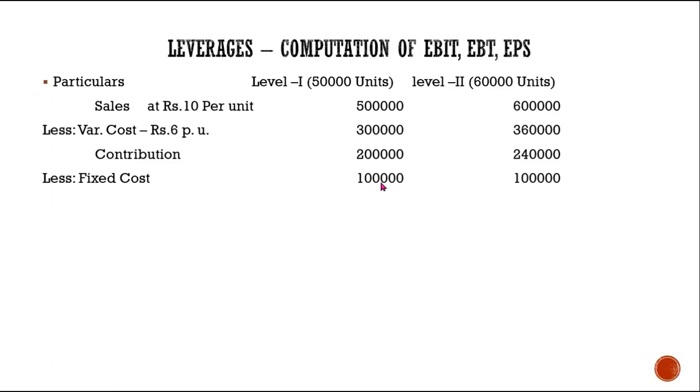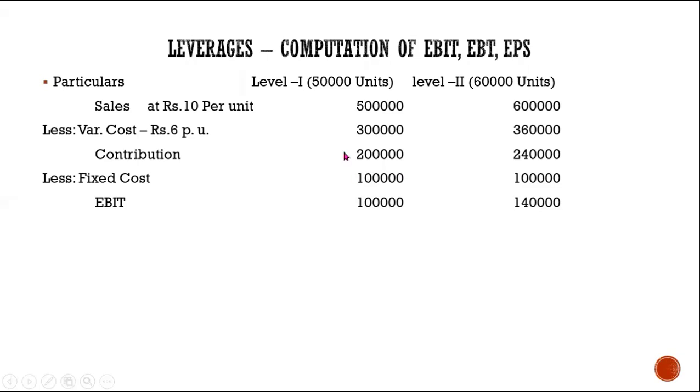So next is less fixed cost. Fixed cost was given there. Fixed cost remains the same. Remember always, fixed cost always remains the same. Whatever change in the units takes place, that will not cause any change in the fixed cost. With the increase in production, your variable cost increases, but your fixed cost always remains fixed. Fine.